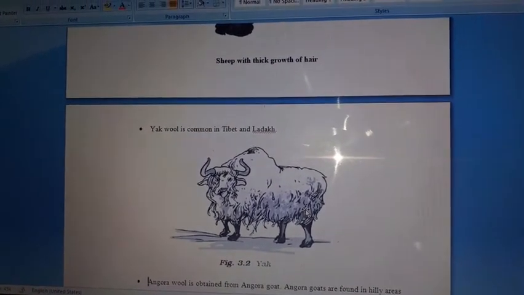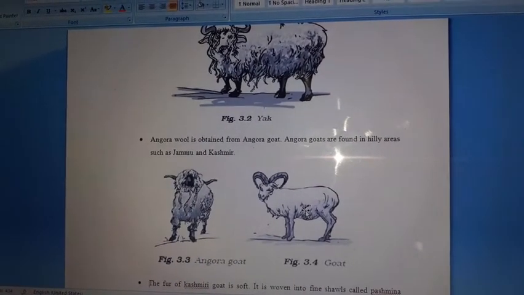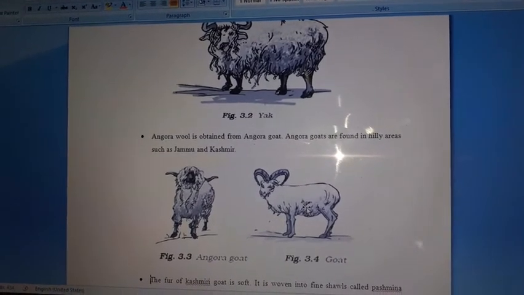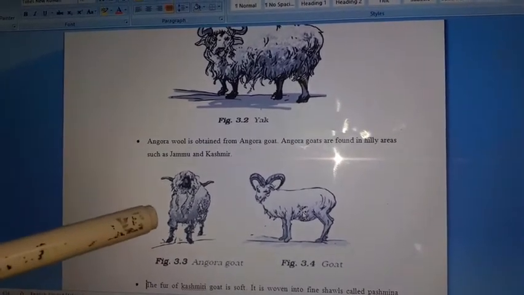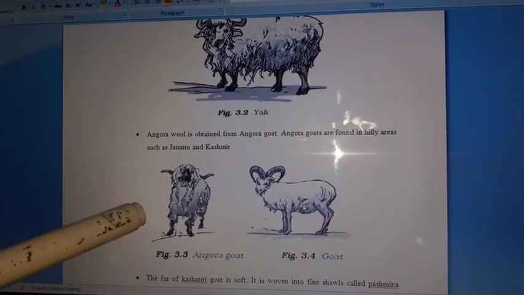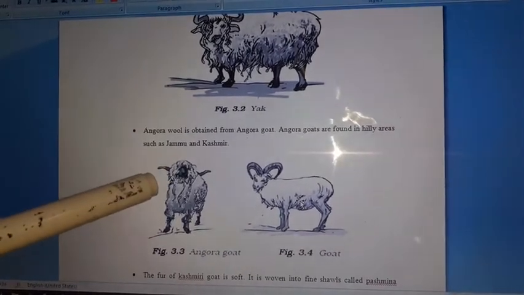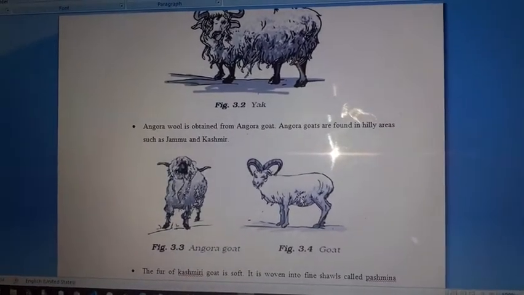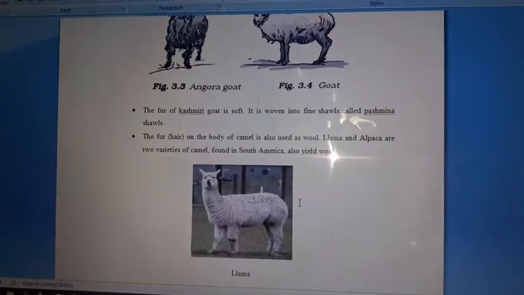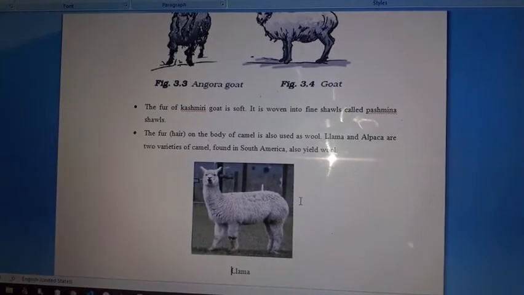Okay, the next wool yielding animal is goat. There is one example, Angora goat. Angora goat gives us Angora wool. This is Angora goat. You can see on the body of yak and on the body of Angora goat, hair is present. See, fleece is present. This fleece gives us wool. Okay, next, there is one more goat, that is Kashmiri goat. It also gives us wool.